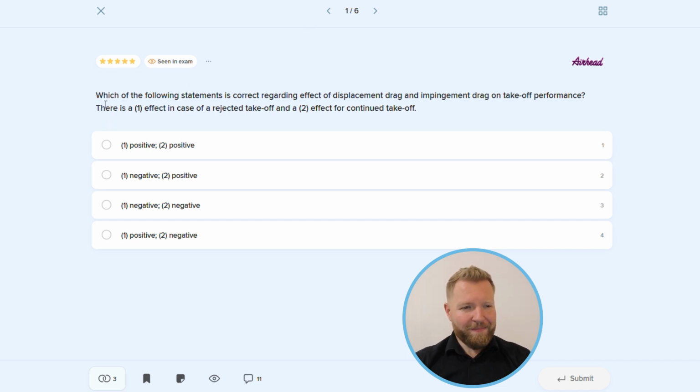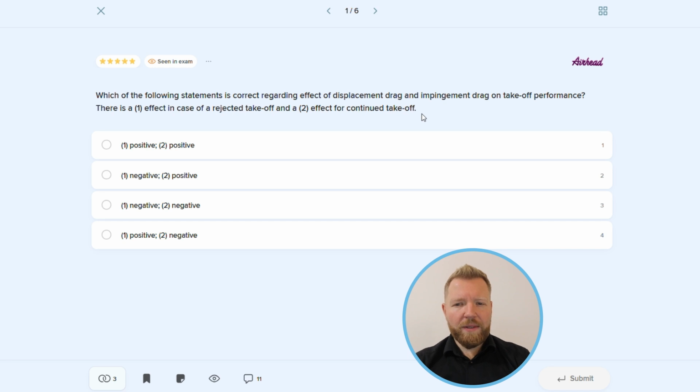Question number 1. Which of the following statements is correct regarding effect of displacement drag and impingement drag on takeoff performance? There is a positive or negative effect in case of a rejected takeoff, and a positive or negative effect for continued takeoff.